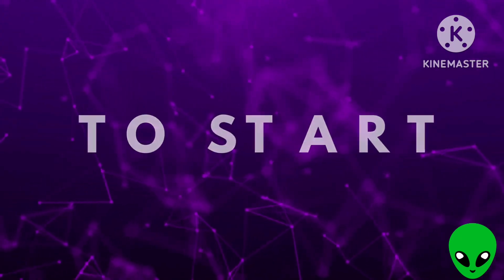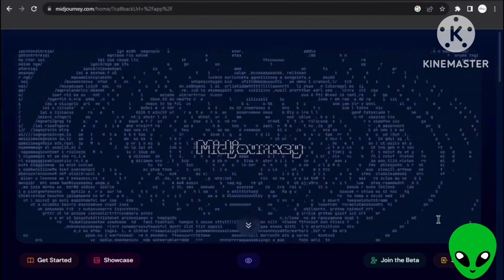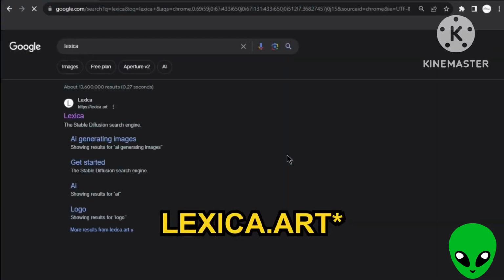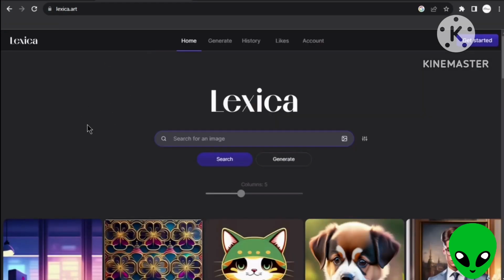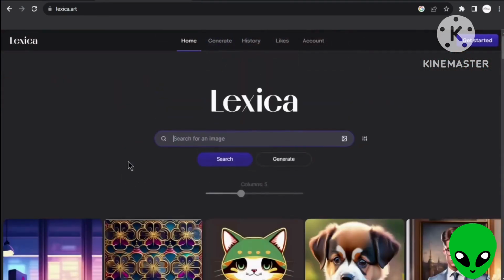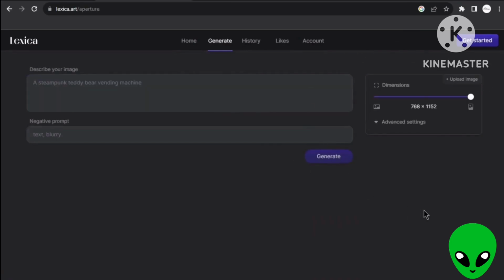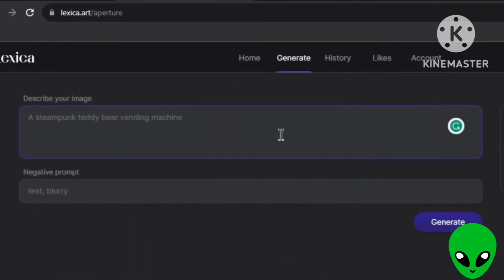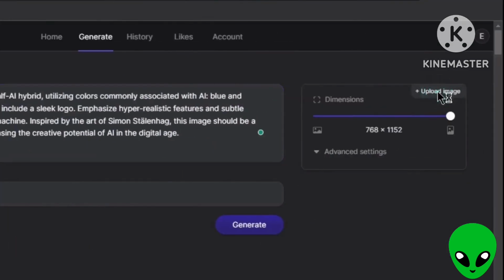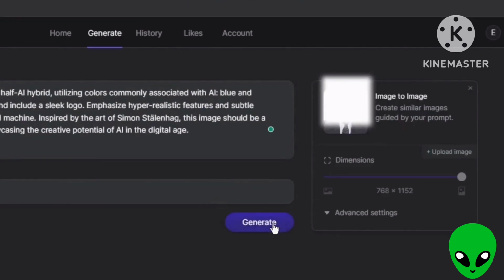Step 1. To start, create your AI avatar. The well-known tool for this is Midjourney, but we'll use its free alternative. Visit lexica.com. It has a vast library of AI-generated art. You can search here, but to make our own AI art, simply click Generate, which brings you here. Now, place this exact prompt and upload your own picture that you want your avatar to resemble. Click Generate.